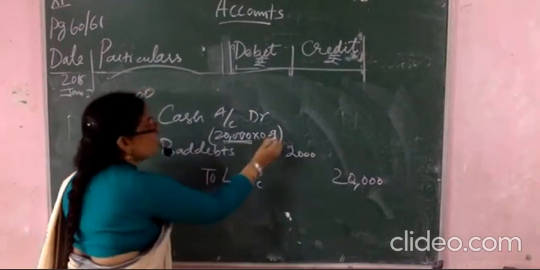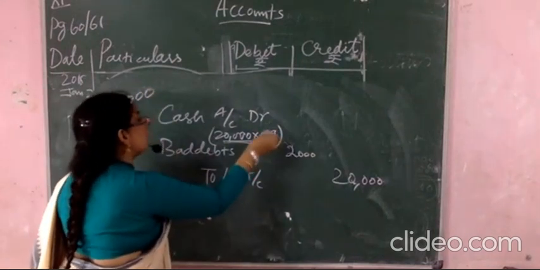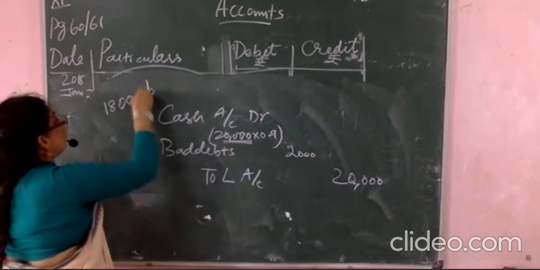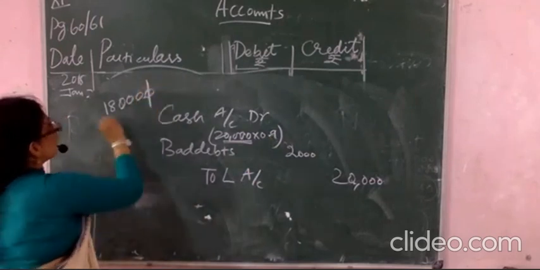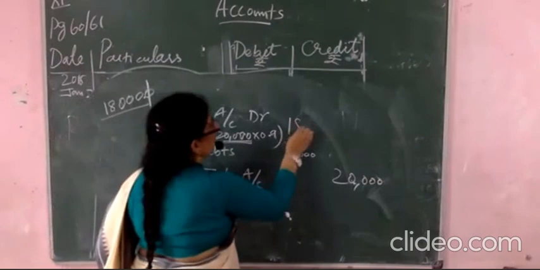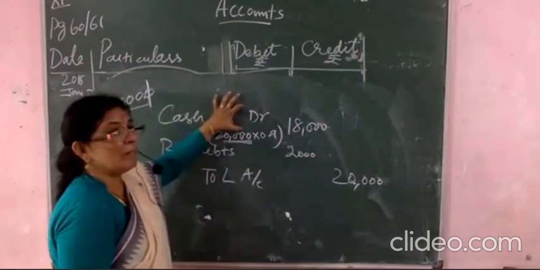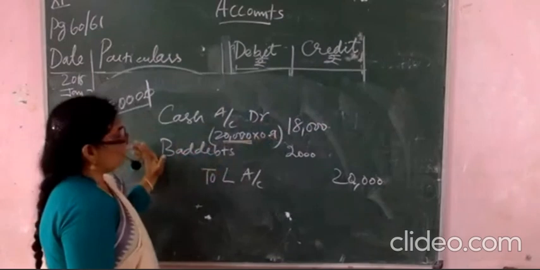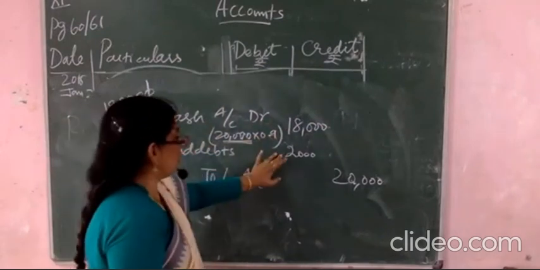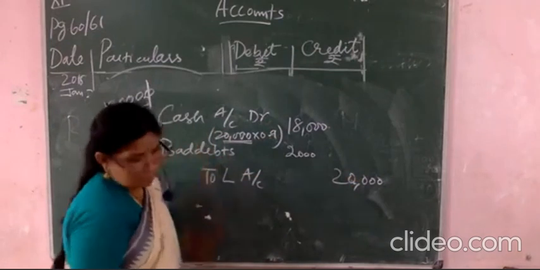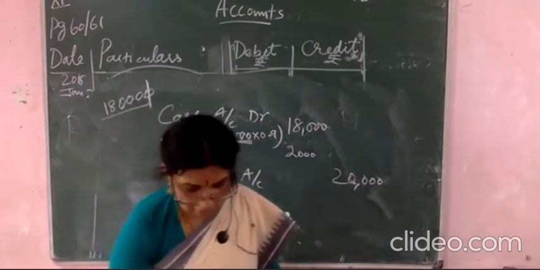And then how many decimals here? 1 digit, before 1 decimal. So I will put 1 point here, then 1 zero cancels. So 18,000. Okay, here 18,000. Clear now? Cash account is debited 18,000 and then bad debt 2,000 rupees to L account 20,000 rupees. Understood now? This is related with the L.